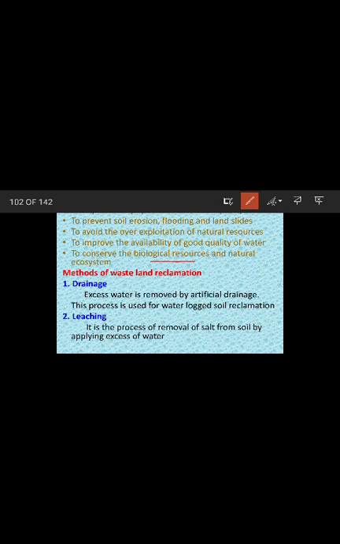Now let us see the methods. First one is the drainage. Excessive water is removed by the artificial drainage. This process is used for waterlogged soil reclamation. Now let us see the leaching. This method is suitable for the salty region. Leaching is the process of removal of salt from soil by applying excess of water.